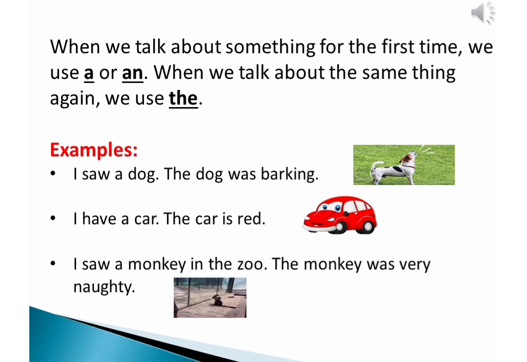For example, I saw a dog. The dog was barking. So in the first part of the sentence, we are talking about any dog. I saw a dog. And now in the second part of the sentence, we are talking about the specific dog. So we are using article the. The dog was barking. I have a car. The car is red. Next example, I saw a monkey in the zoo. The monkey was very naughty.